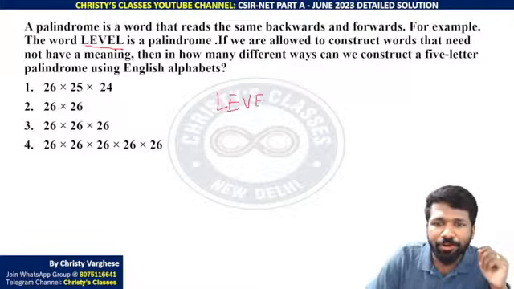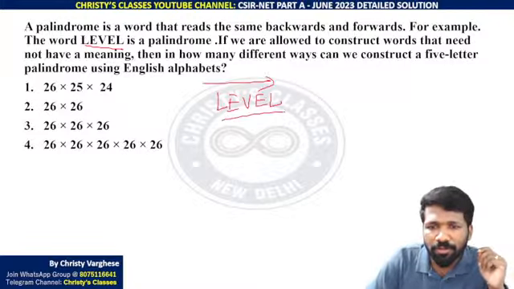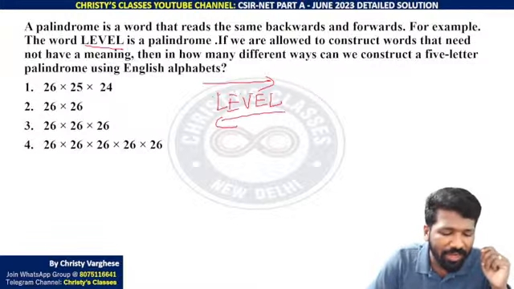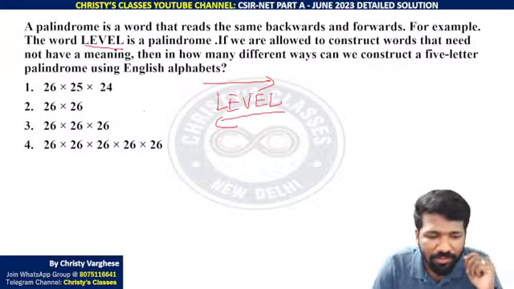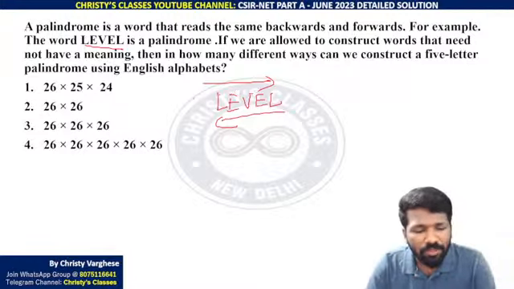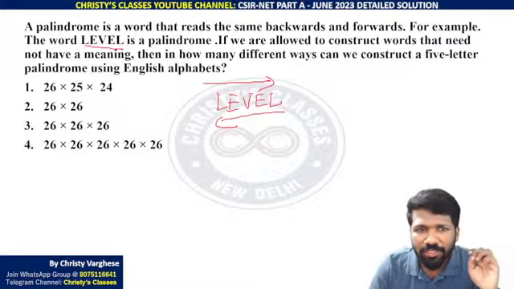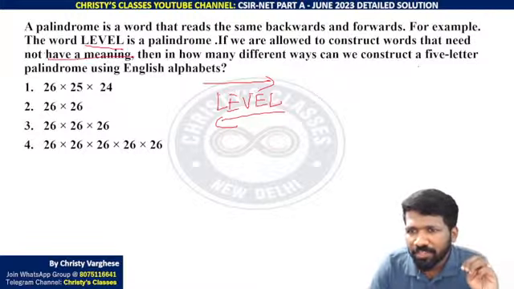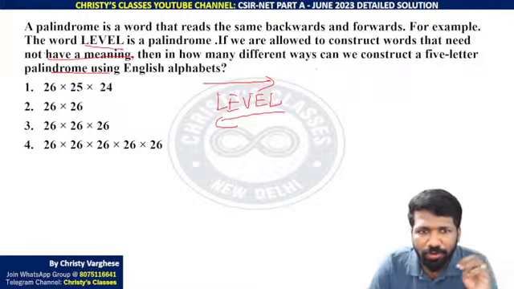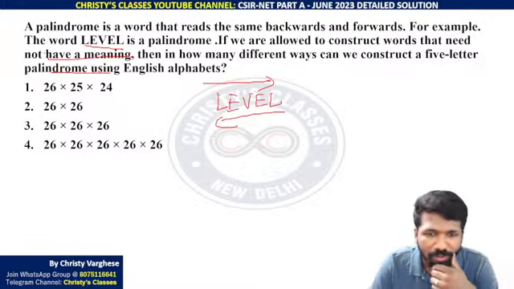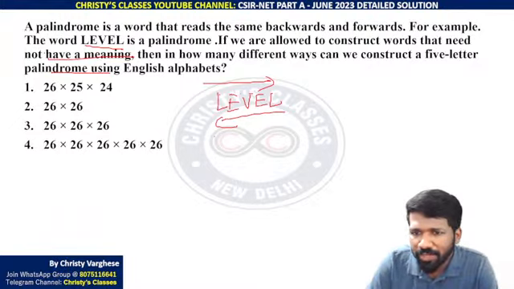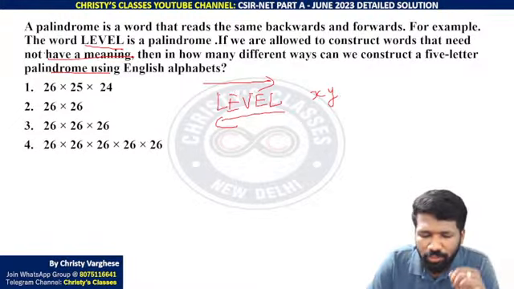Level is a palindrome. Palindrome means forward, reverse, read the same. L-E-V-E-L, L-E-V-E-L, same na. Many palindromes are there in English. So we need to find how many palindromes are possible to be constructed, with or without meaning. In how many different ways can we construct a 5-letter palindrome?